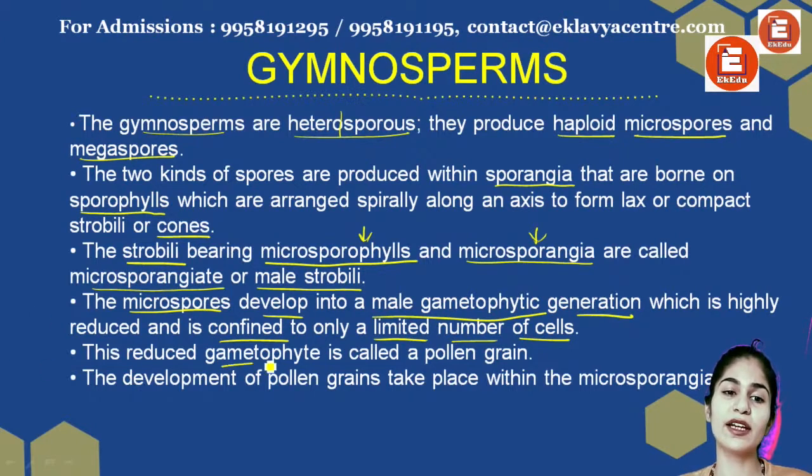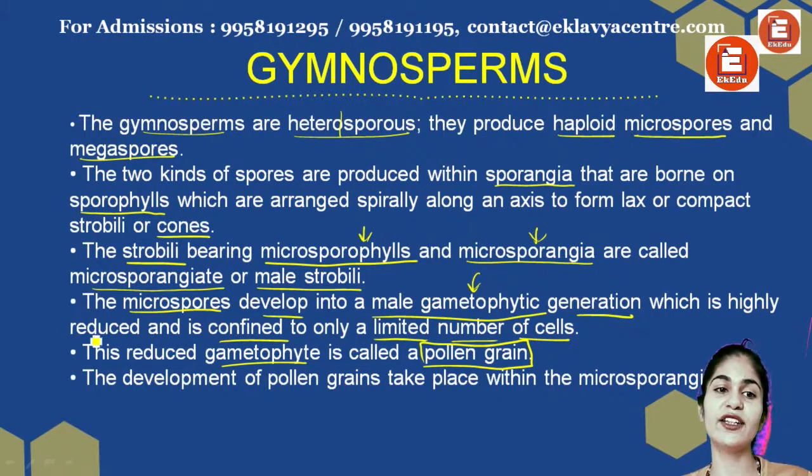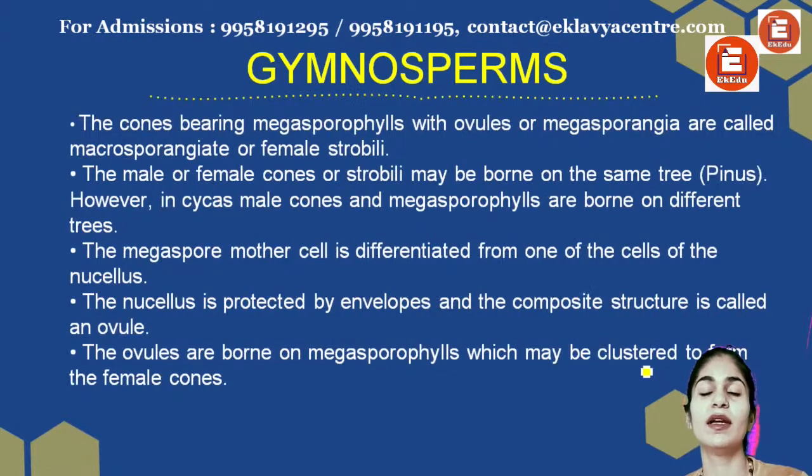The reduced gametophyte is now known as the pollen grain. So the gametophytes are highly reduced and confined. Those are known as my pollen grains. The development of pollen grains takes place in the microsporangia. In the microsporangia, my pollen grains are formed.